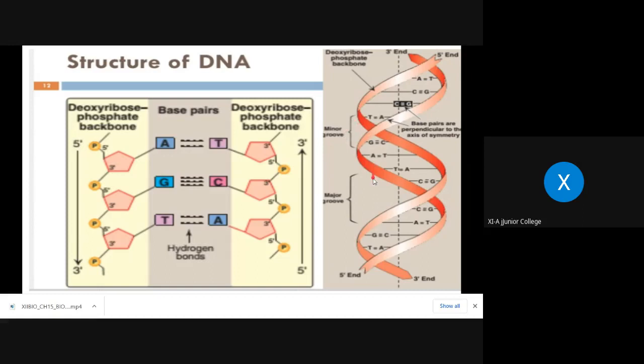Okay. Now, when you see this model, this is the model that is called the Watson and Crick model. Now, it is there in the textbook. You can open the textbook, keep the textbook open so that I can explain all these details. This is proposed by Watson and Crick. These are the two scientists, and for this double helical model of DNA, they received the Nobel Prize also.